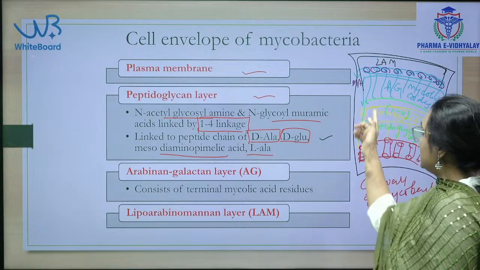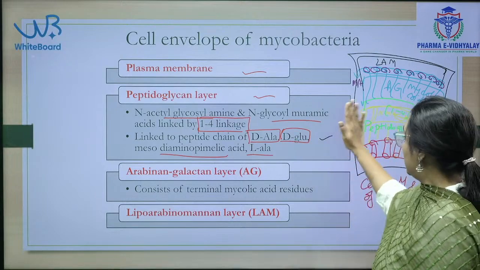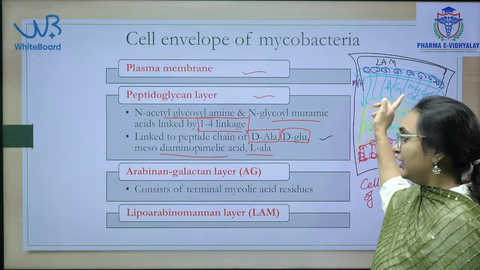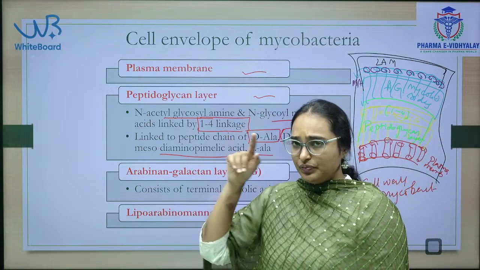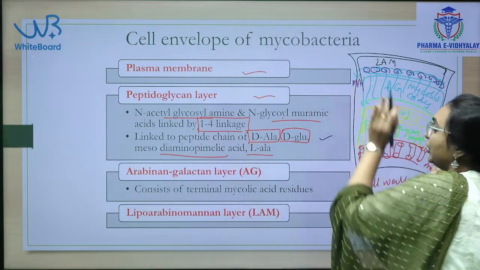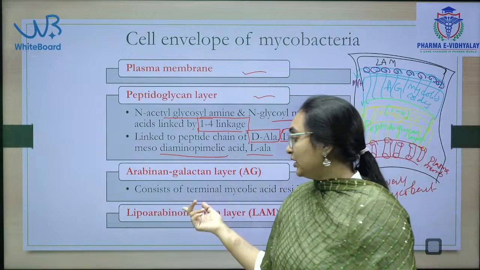This whole thing is the peptidoglycan layer. Above that is the AG layer, the arabinogalactan layer, whose terminal residues are mycolic acids. Above that is the LAM layer.